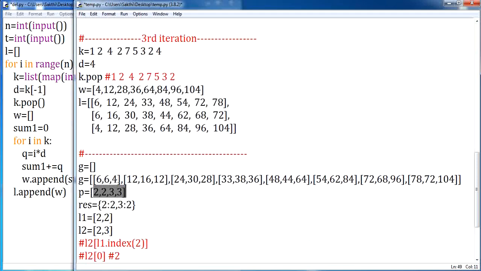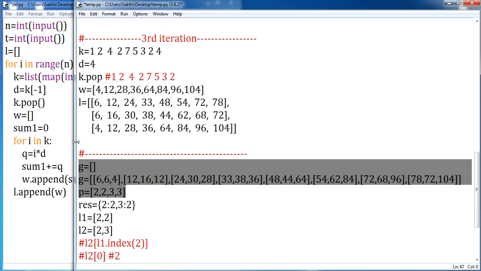We are supposed to store the information of the winner participant. We will take second: who is the winner? The second person is the winner. Same way, for the fourth second, the second person is the winner. For the sixth second, the third person is the winner. And for the eighth second, the third person is the winner. So the winner person I'll write separately. Then I'm supposed to calculate. Till this we'll write our coding part.